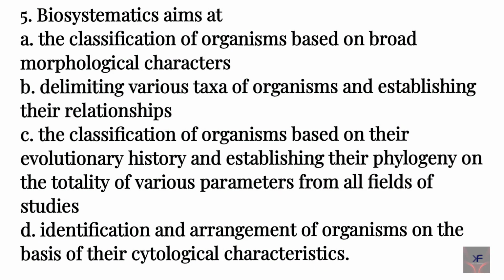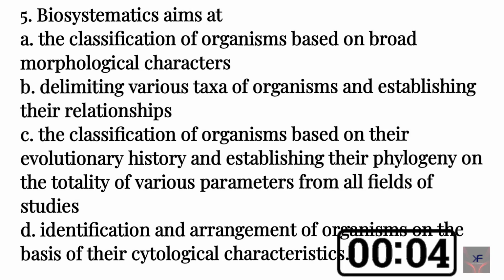5. Biosystematics aims at A. The classification of organisms based on broad morphological characters. B. Delimiting various taxa of organisms and establishing their relationships. C. The classification of organisms based on their evolutionary history and establishing their phylogeny on the totality of various parameters from all fields of studies. D. Identification and arrangement of organisms on the basis of their cytological characteristics. What's the correct answer?